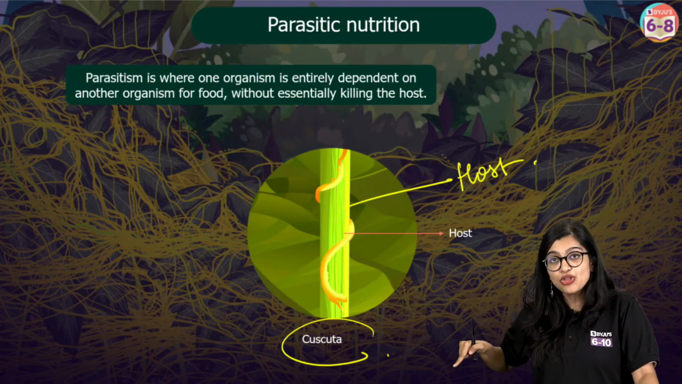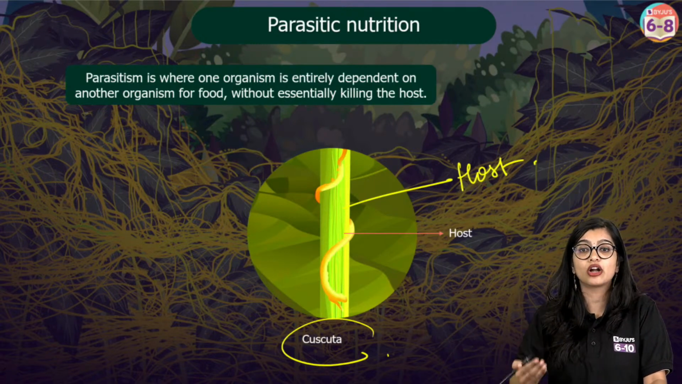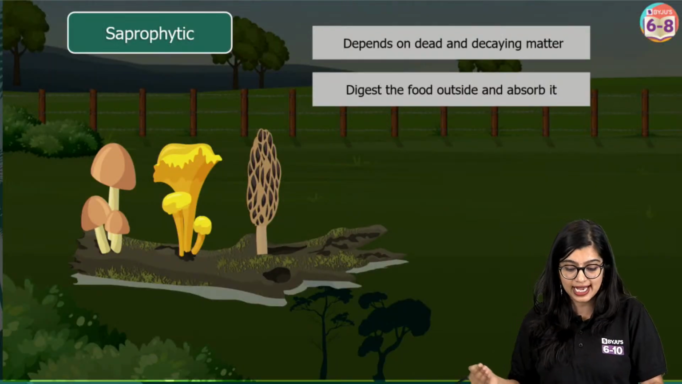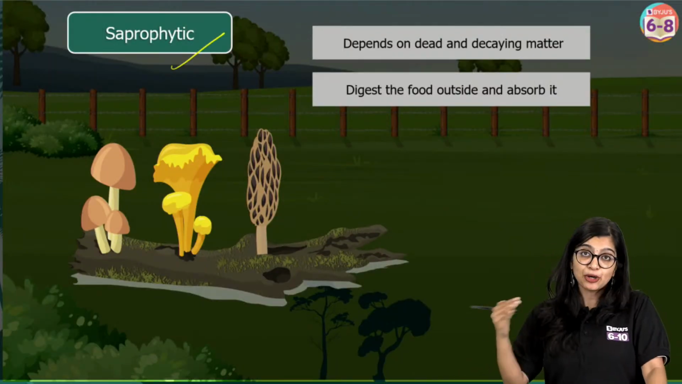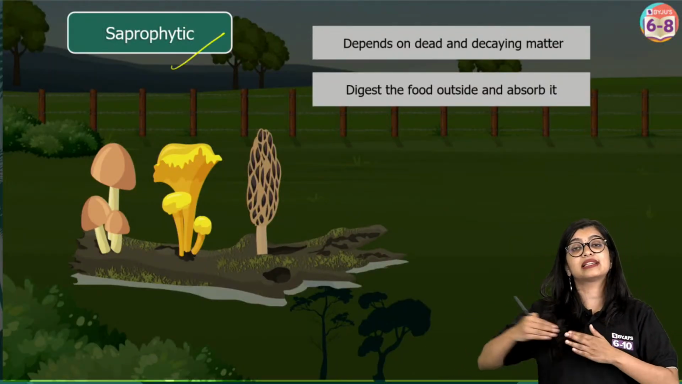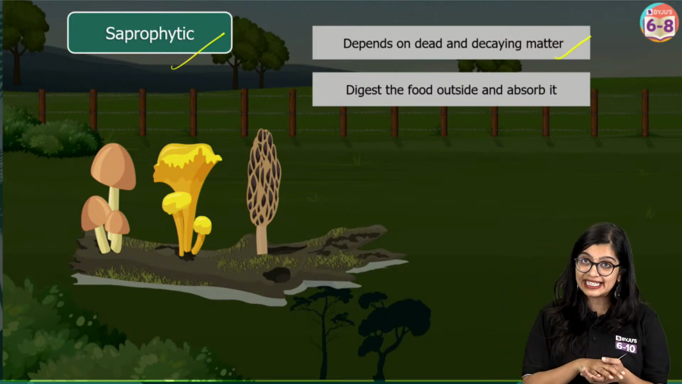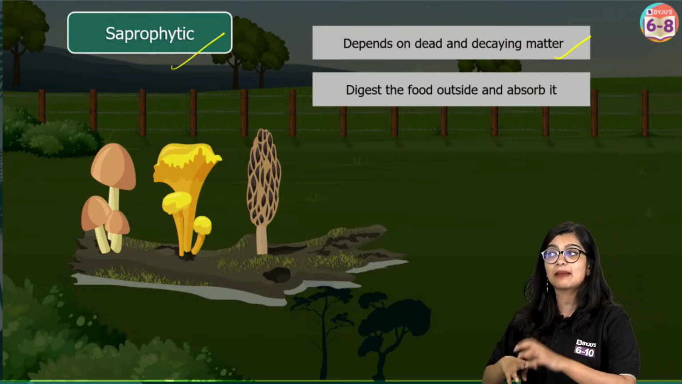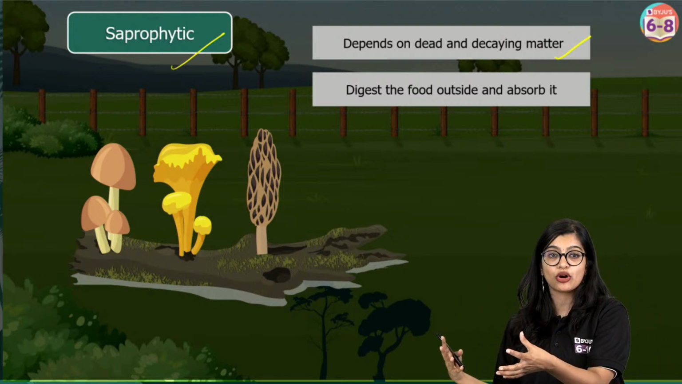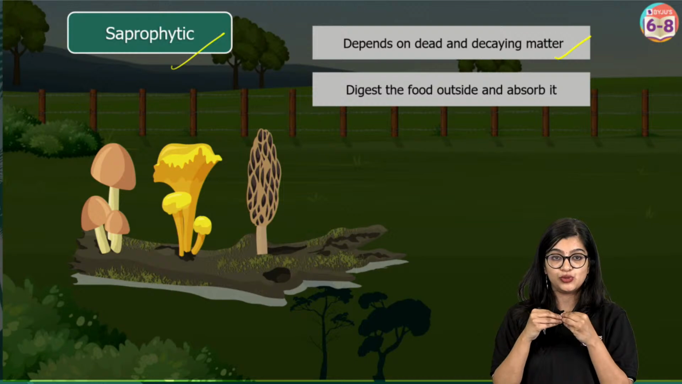So we know that without the host, these parasites will not be able to survive. While in the case of saprotrophs, we see that they exhibit saprophytic mode of nutrition, where they are dependent on dead and decaying matter, and they break down their food outside their body and then absorb it.